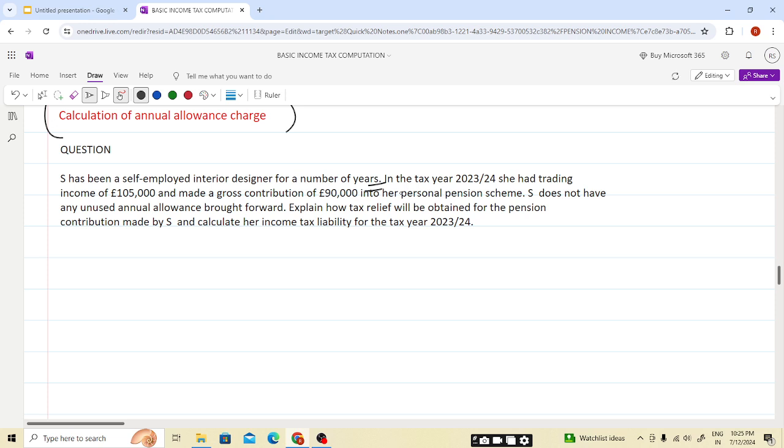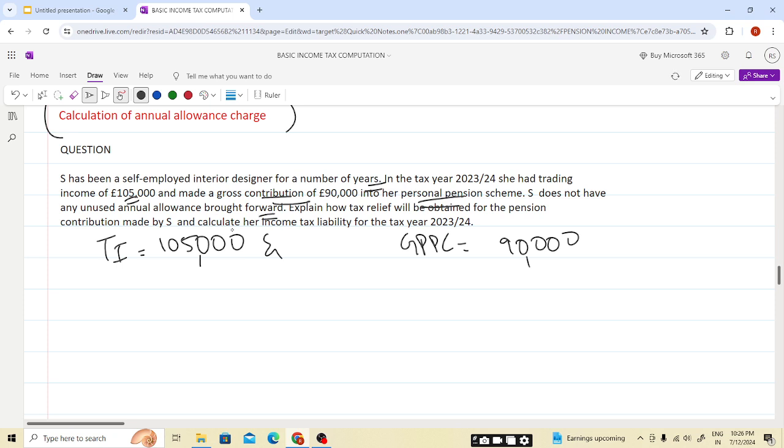In the tax year 23-24, she had trading income of 105,000 and gross personal pension contribution of 90,000. S does not have any unused annual allowance brought forward.